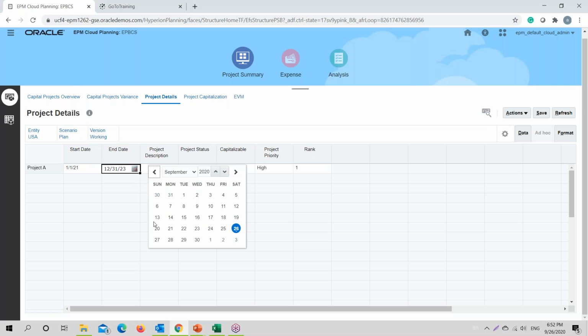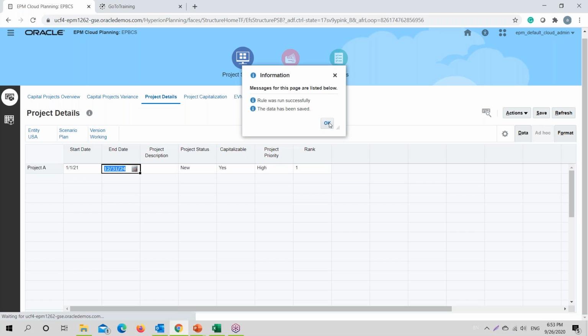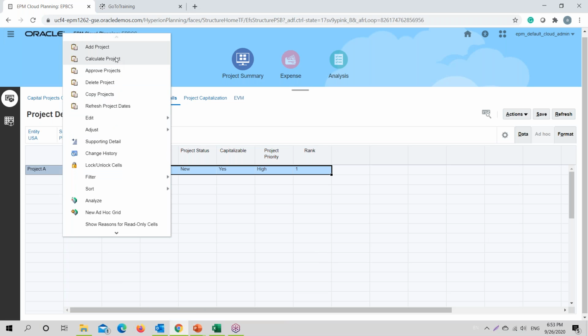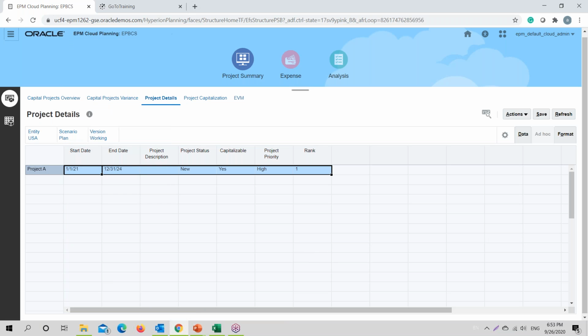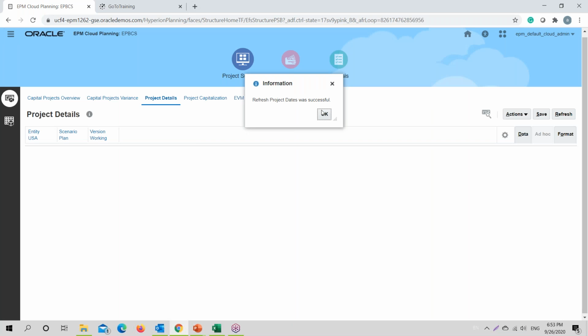Let me just change this period, December 24. Since we made some changes, let me just refresh the project dates. Whenever we have any change, we have to refresh the project dates.